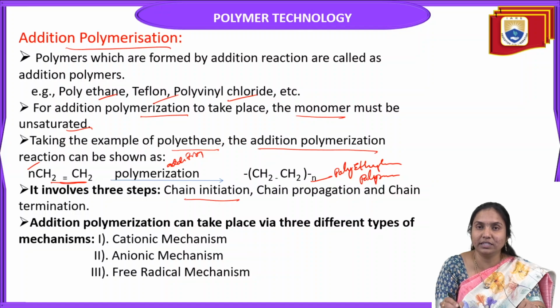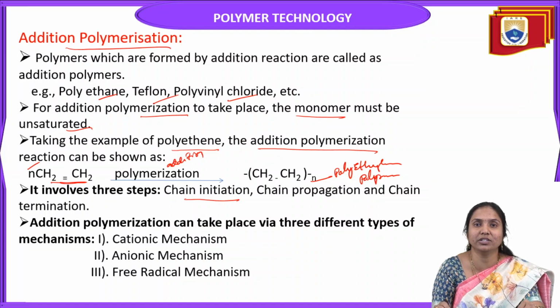It involves a total of 3 steps: initiation, propagation and termination. Just now we discussed the meaning of initiation: the initiator starts the reaction. Propagation is to continue the reaction, which gives a living polymer, a large polymer molecule. And chain termination means the end of the reaction; to stop the reaction, it becomes a dead polymer. So a total of 3 steps are involved in addition polymerization.